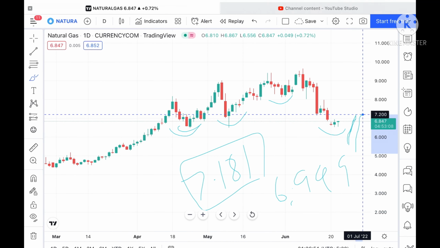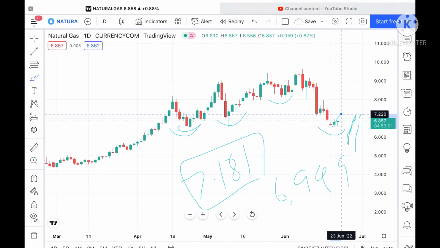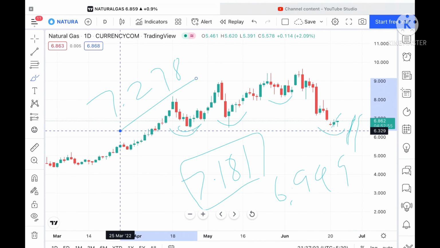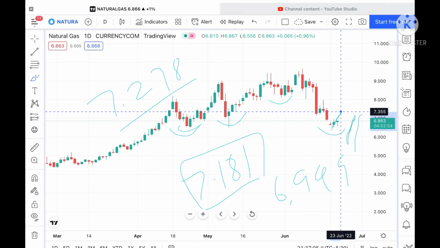and if the price goes above that level, then we can see a probability of touching 7.220. And suppose if the price goes above that level, then we can see a probability of touching a new level at around 7.278, and from there we can see it can go further upside towards a level of 7.548. Once the price goes above that level, then we can see it can go further upside towards a level of 7.839, and from there we can see it can go further upside towards a level of 8.2.